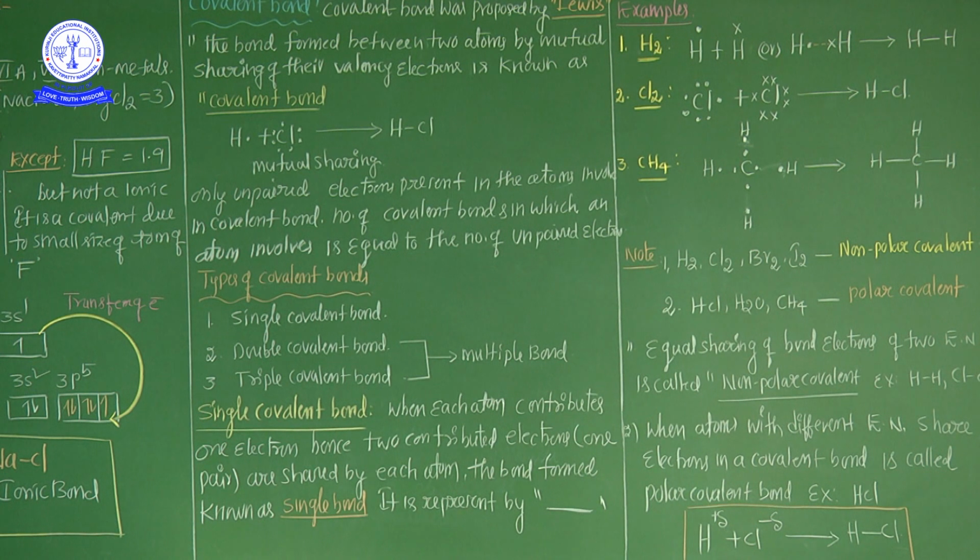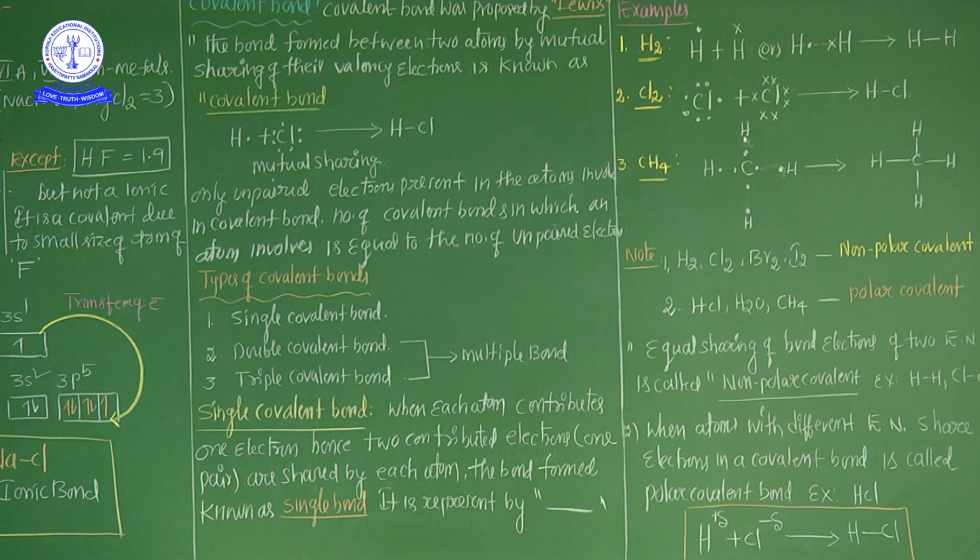One more example is CH4. In CH4, there is one carbon atom and 4 hydrogen atoms. Now what happened here? Carbon to hydrogen, it is not 4 bonds in one; carbon to hydrogen, only one bond is there.